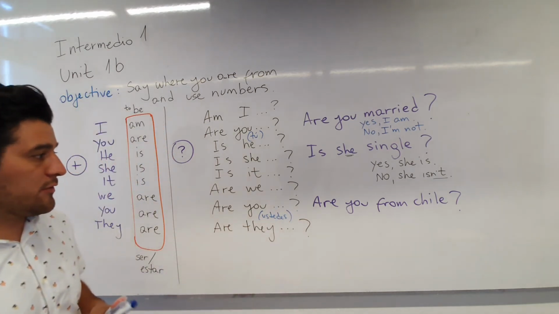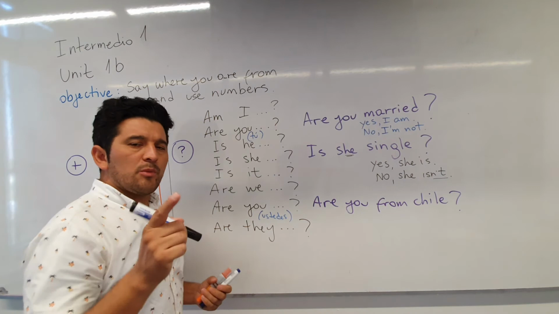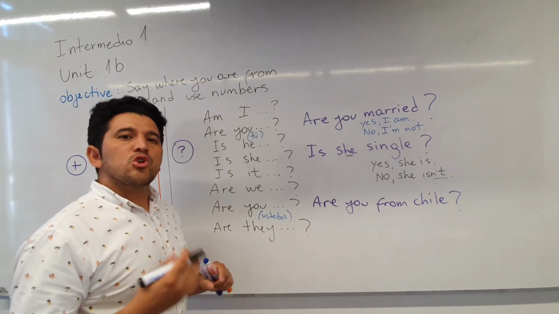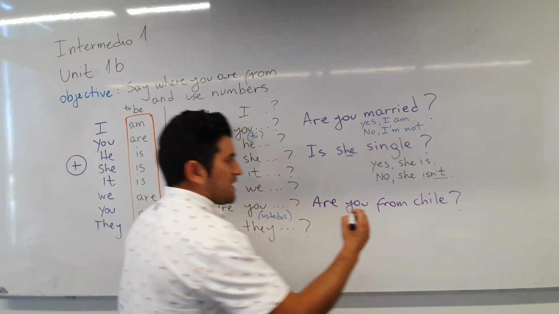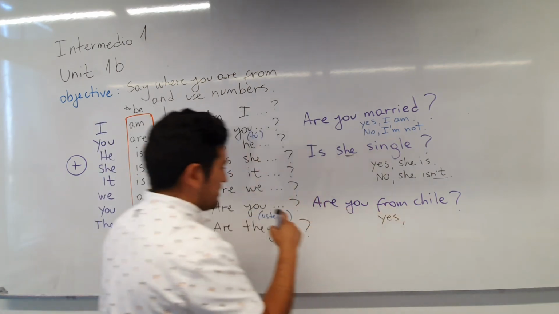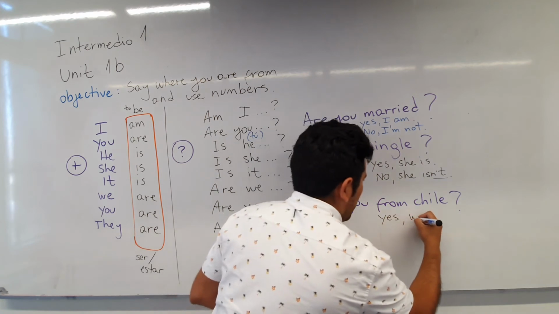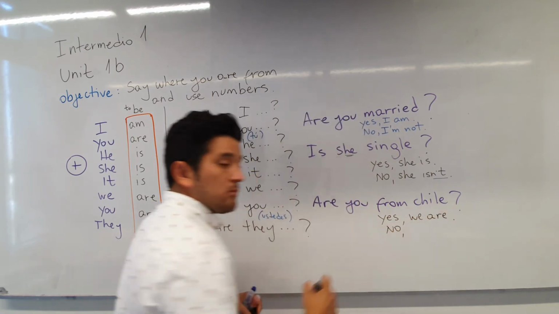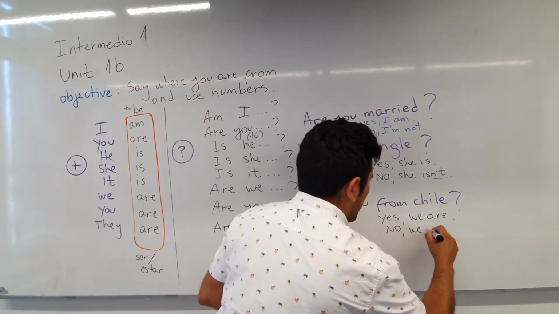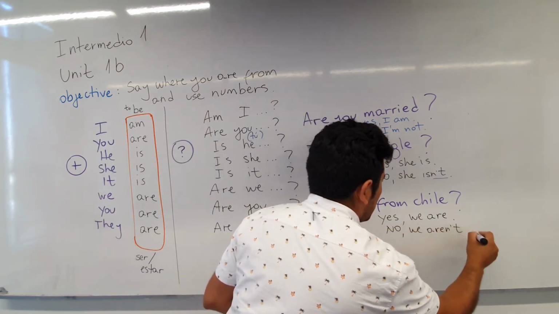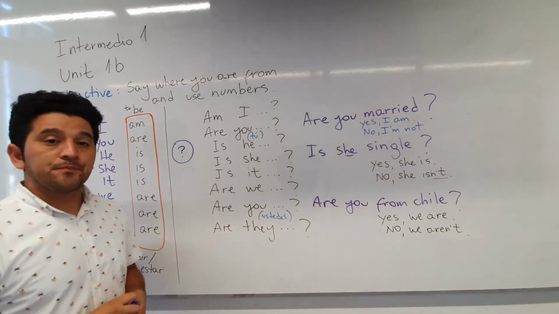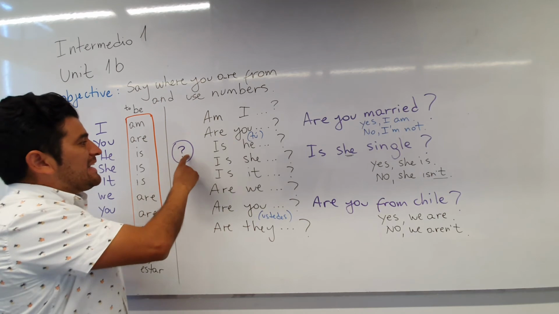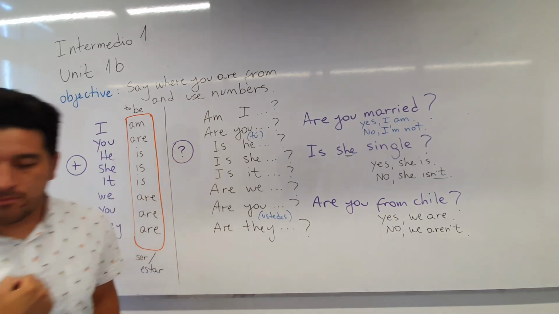So the answer is different. Are you from Chile? Si yo le pregunto a ustedes, ¿son de Chile? Y ustedes dicen, sí, nosotros, no somos. So in this case we say, yes, we are, or no, we aren't. So that's it. That's the way in which we ask the question, using the verb to be, of course, in the interrogative form.